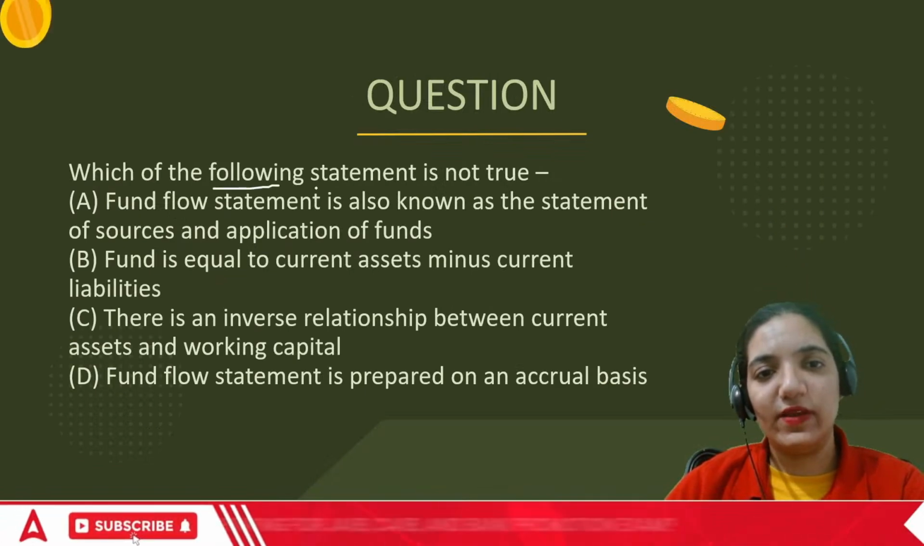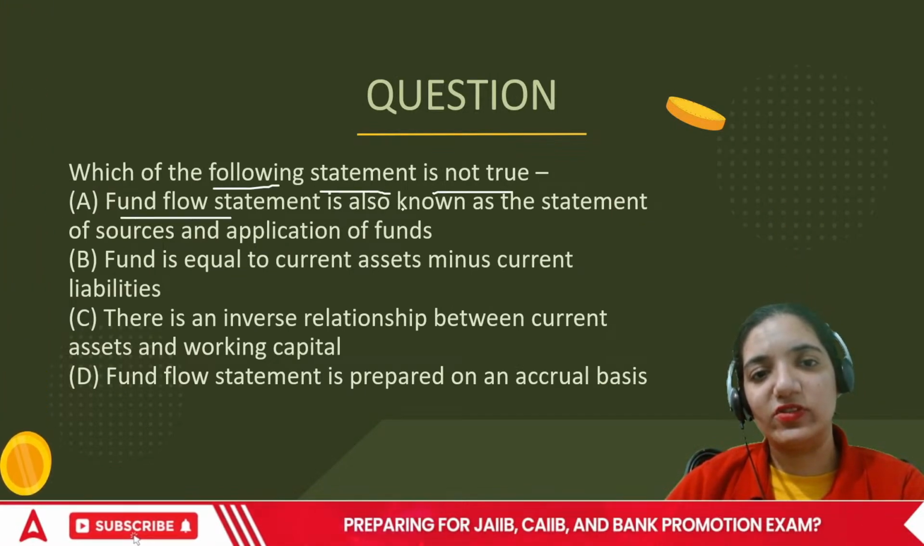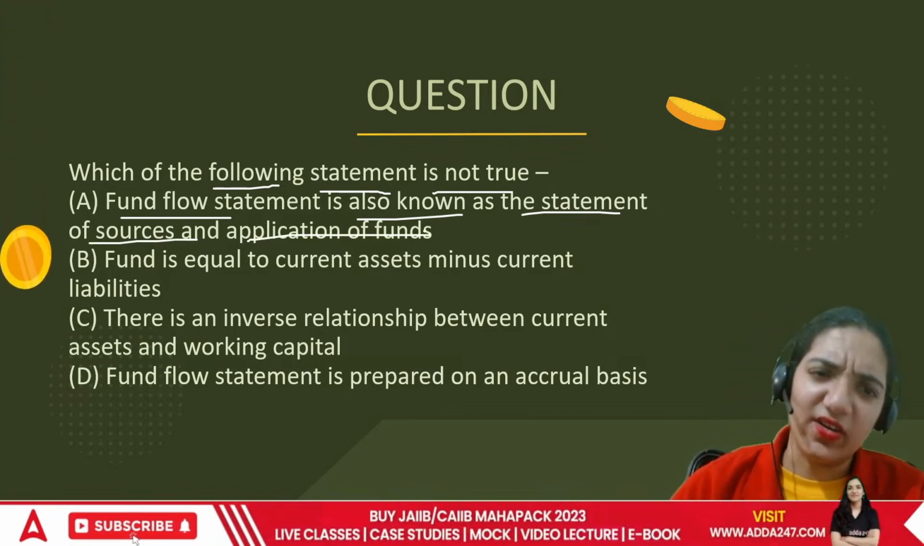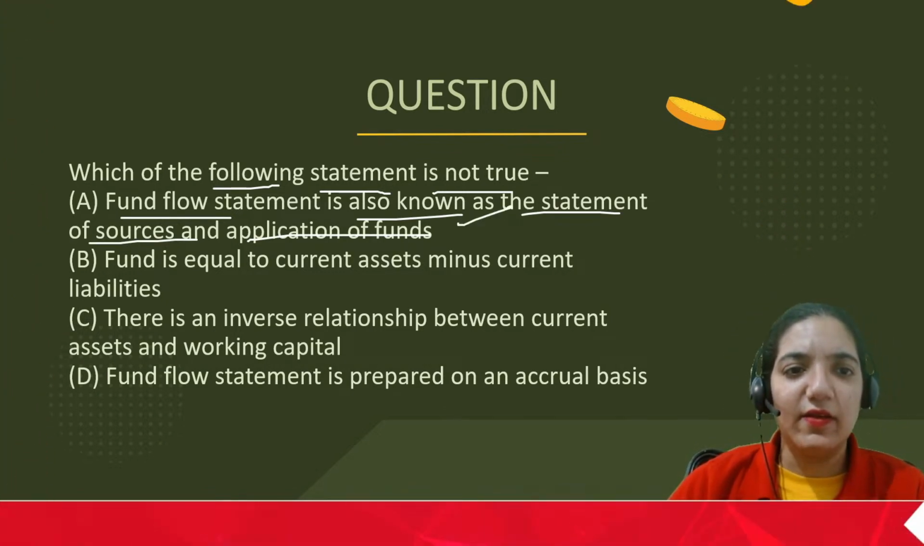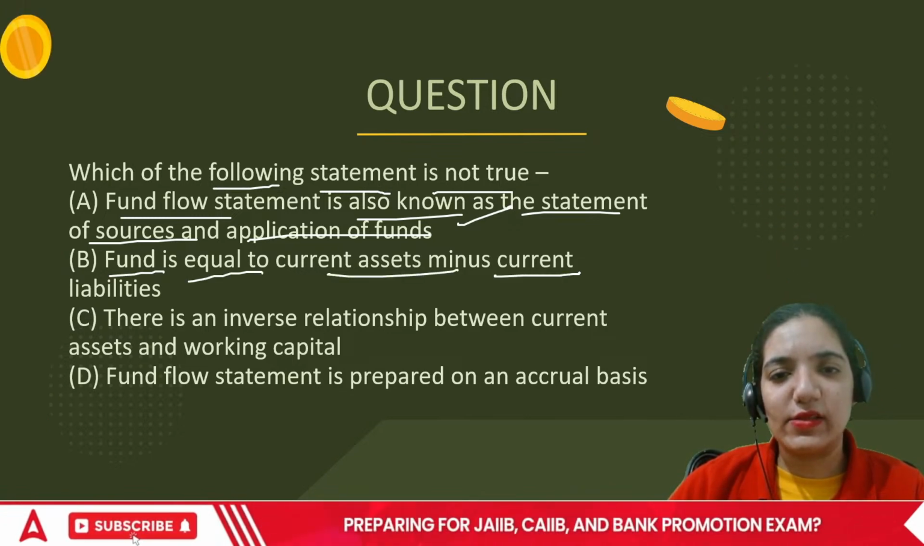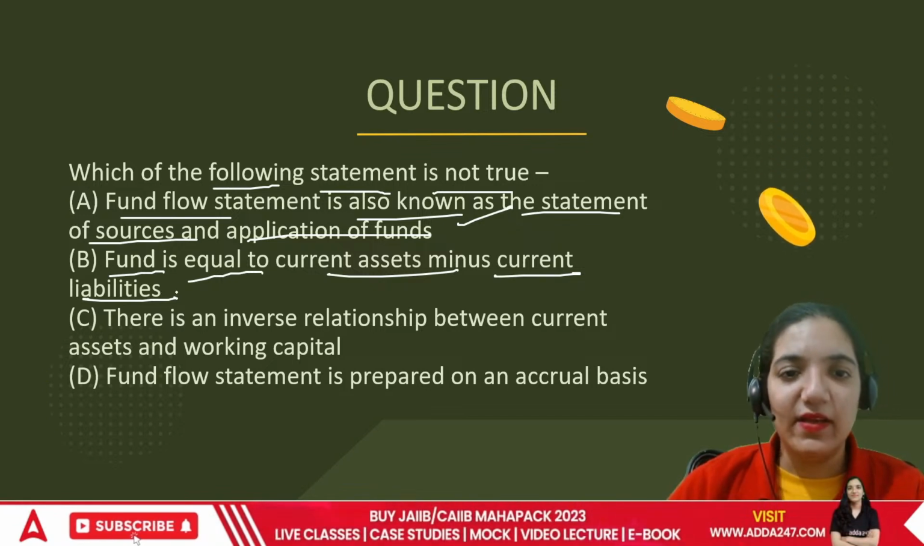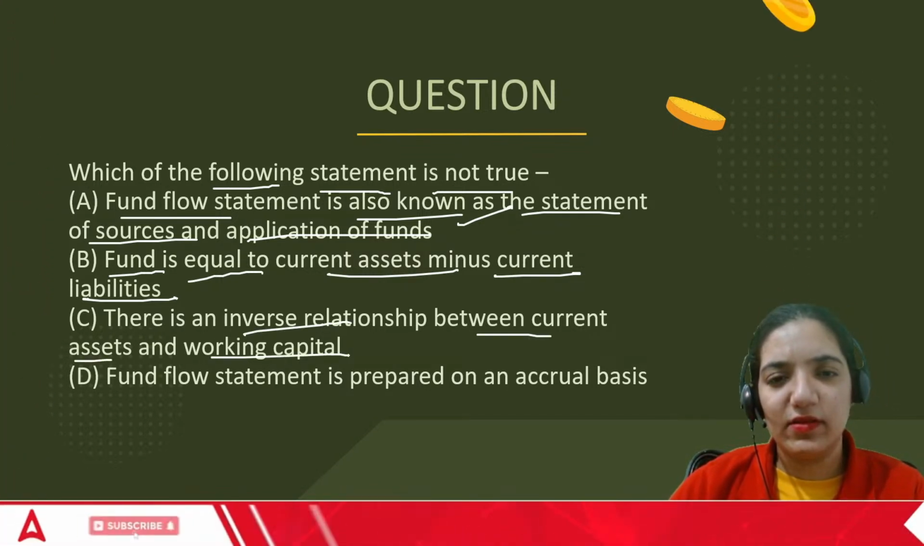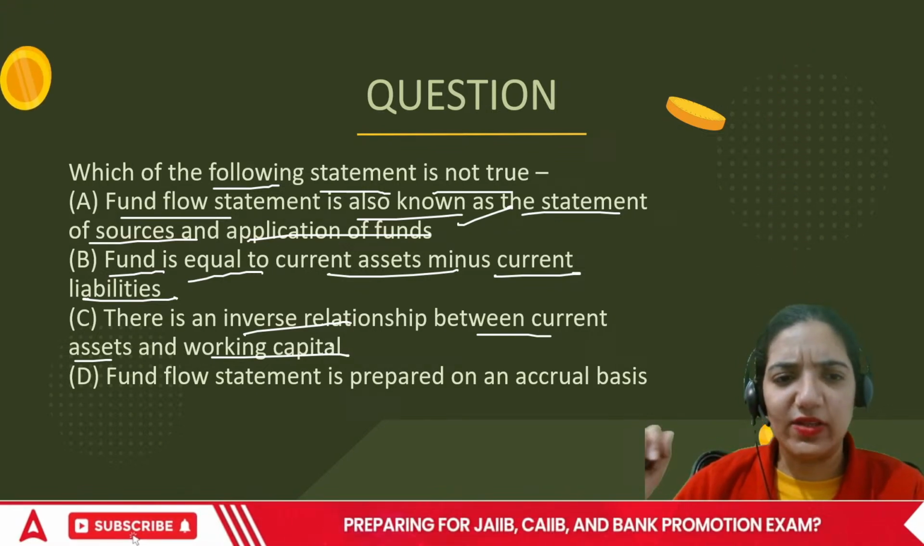Which of the following statement is not true? Fund flow statement is also known as a statement of sources and application of funds. It is called that. So this is true. Fund is equal to current assets minus current liabilities. No, that is working capital. There is an inverse relationship between current assets and working capital. No, there is a direct relationship between the two.